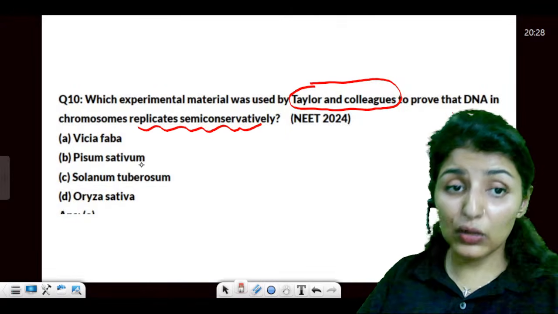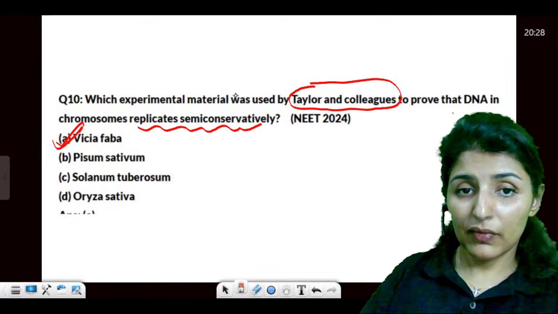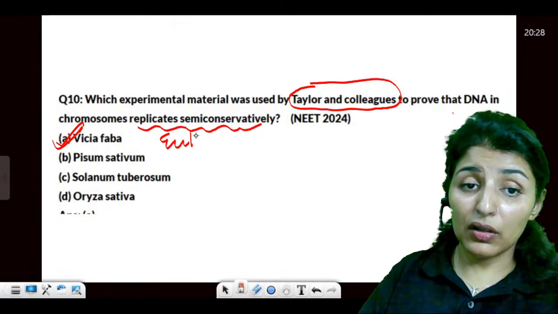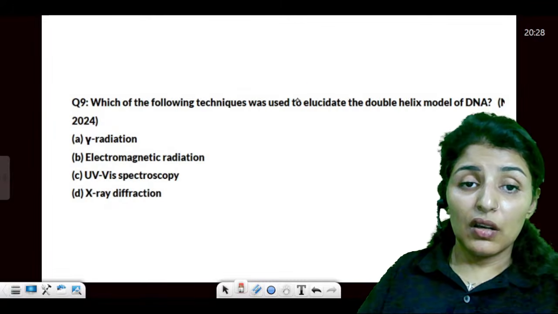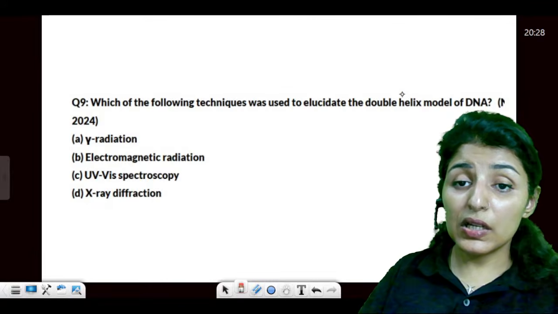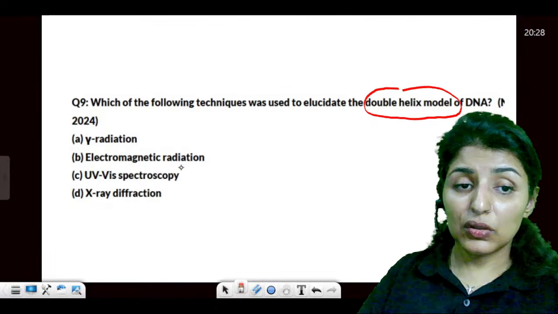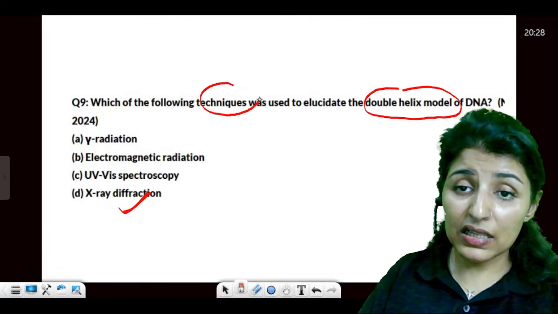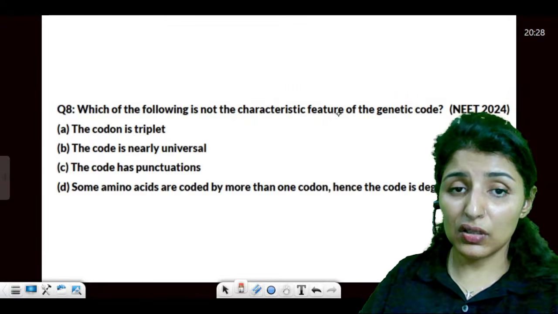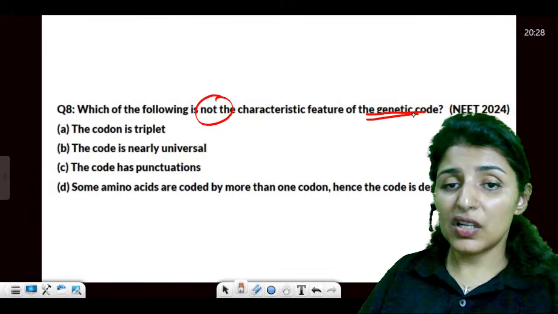And what did they use? Faba beans, Vicia faba. It is a eukaryote. Now, which of the following techniques was used to elucidate the double helix model? So they used X-ray diffraction method. Right? Technique, they are asking for technique. It is X-ray diffraction.